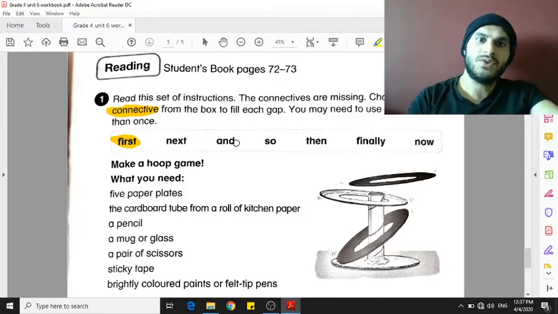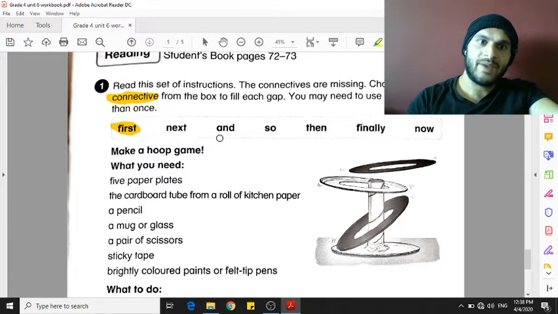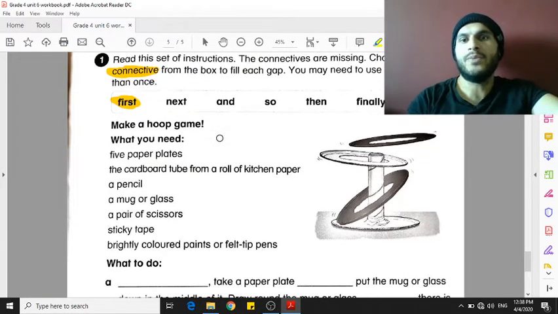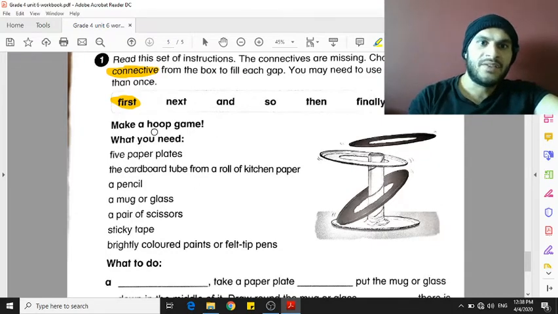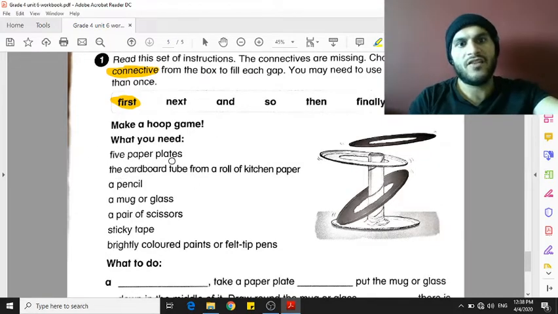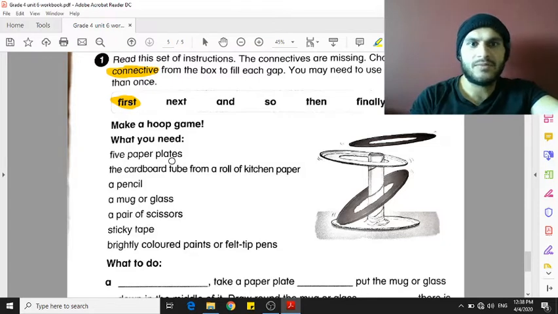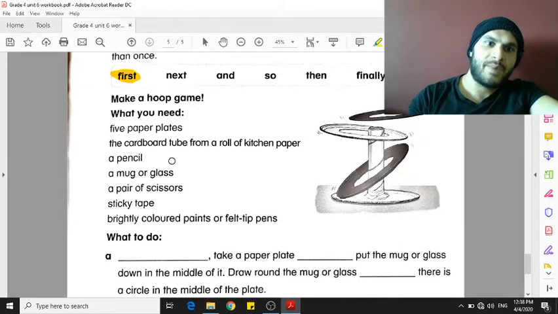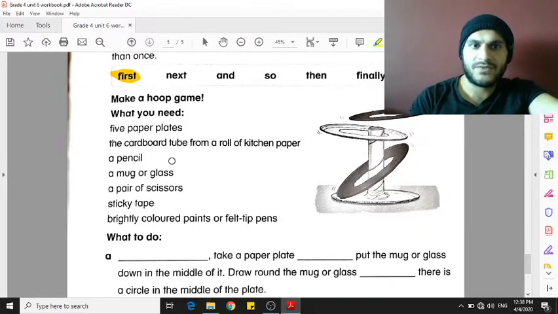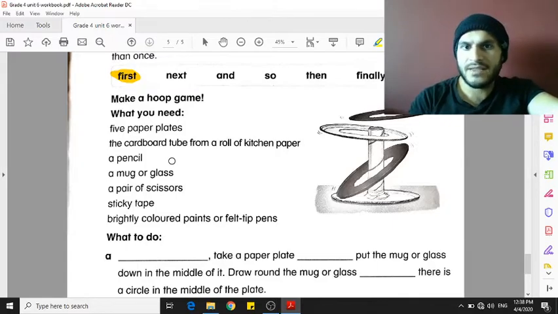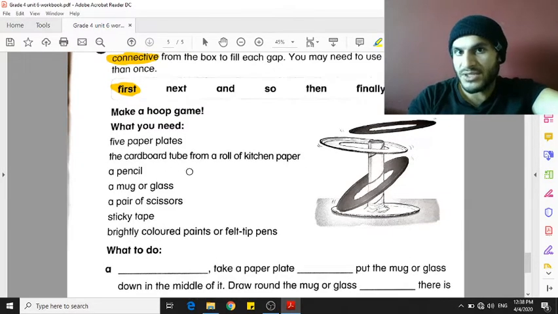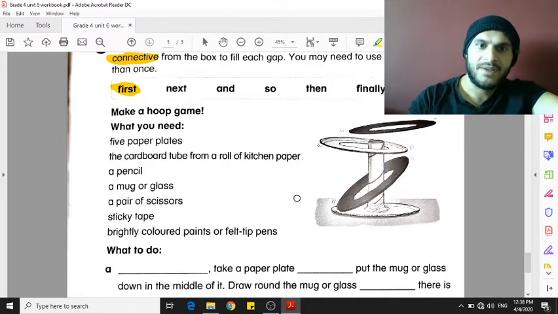You need to use these connectives to make a hoop game. So this is a hoop game, and here are the things you need. You need 5 paper plates, the cardboard tube from kitchen roll, and you need a pencil, a mug, a pair of scissors, sticky tape, brightly colored paints, things like that. This is what you need to make this game.